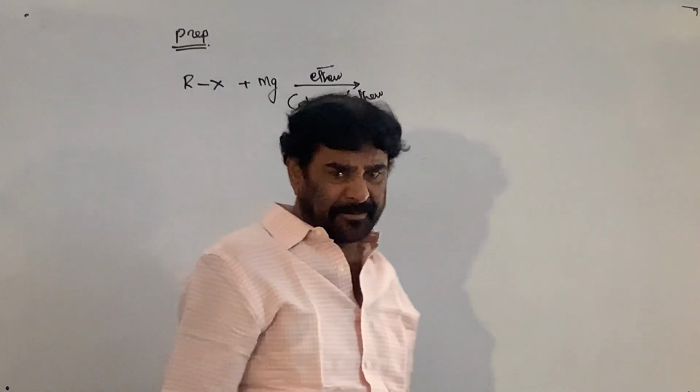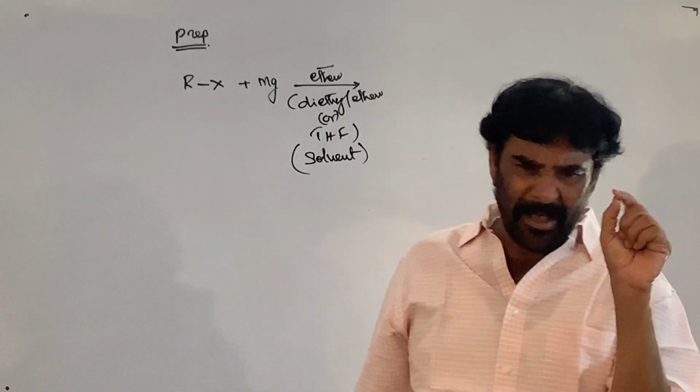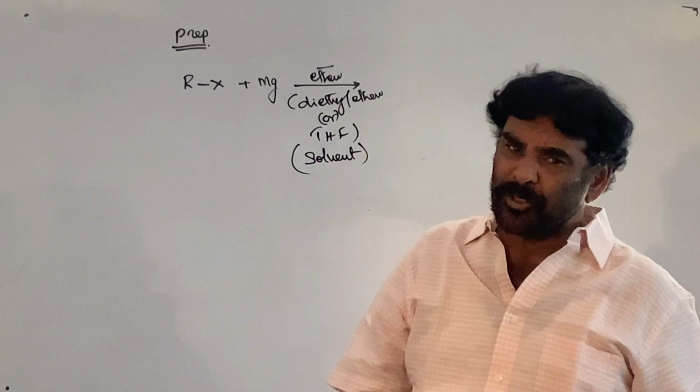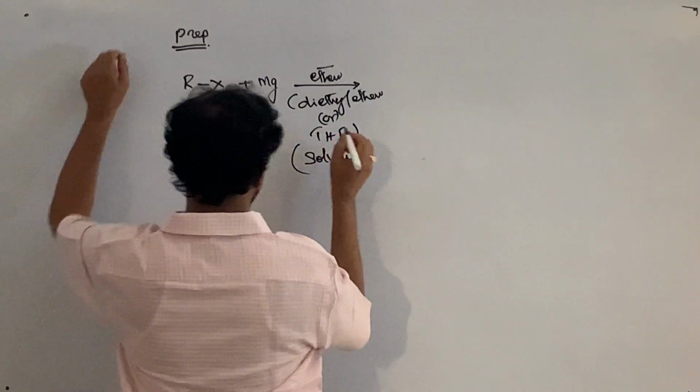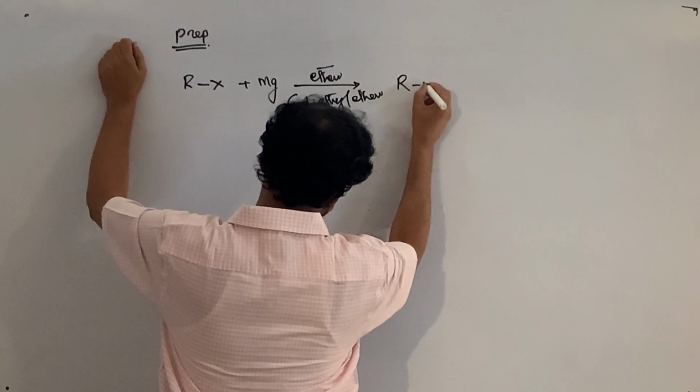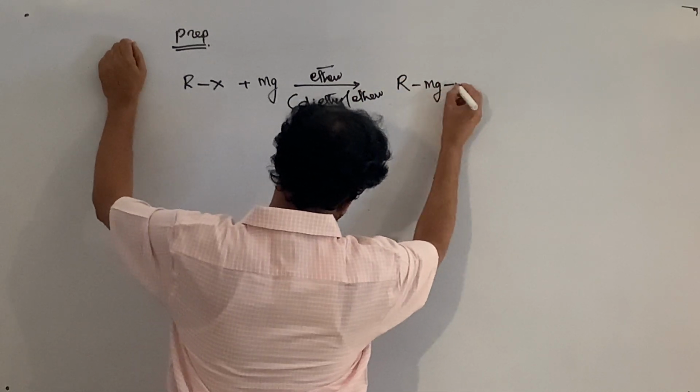It acts as a solvent. A small amount of iodine is also used to promote the reaction. That is now here. What happens? Now RMgX is formed.